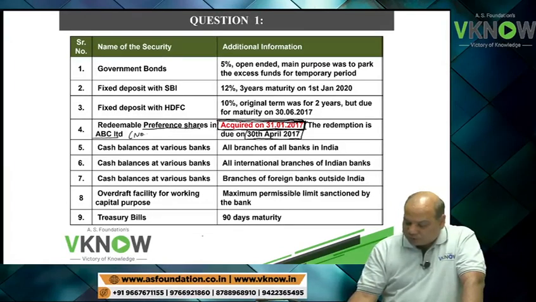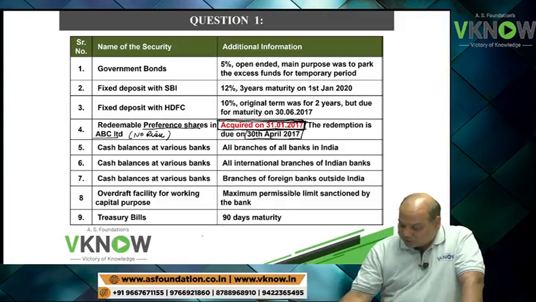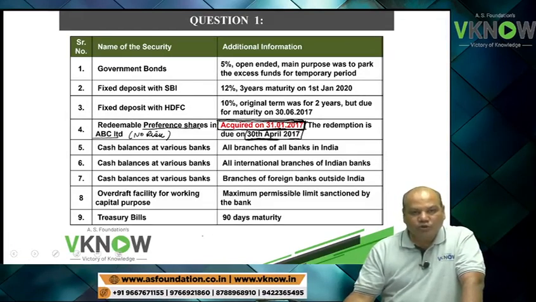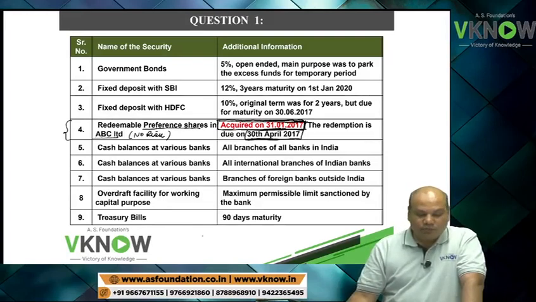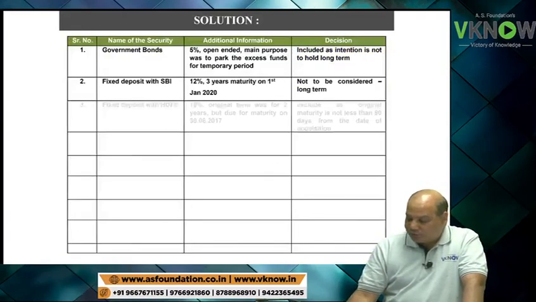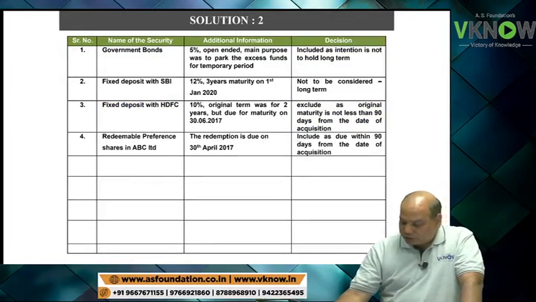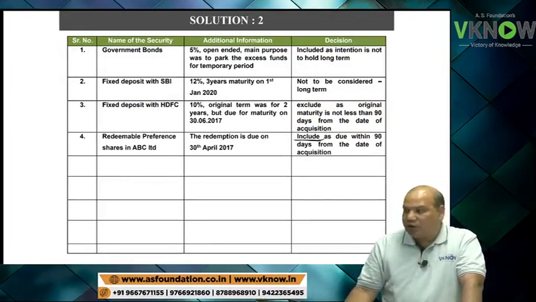Preference shares means no risk. If it was an equity share there is a high risk, but equity shares don't have maturity. So my question is, is it 3 months? Check 31st January and 30th April. Yes, it is 3 months: February, March, April. And it is not risky also. It is readily realizable. Therefore, the answer of the fourth question would be include in cash and cash equivalent.